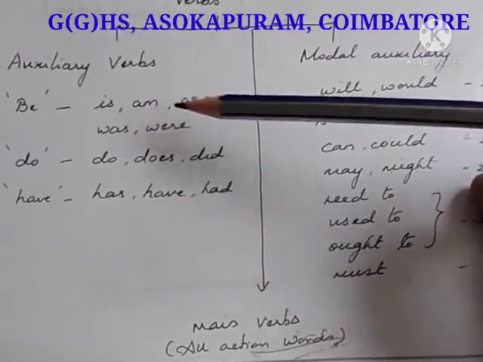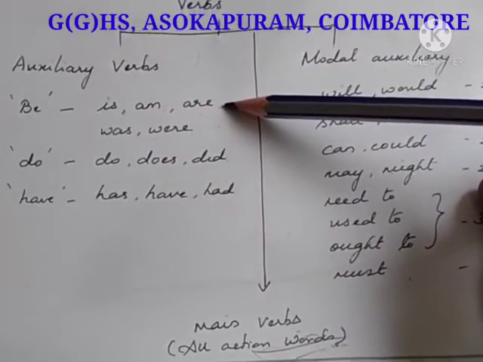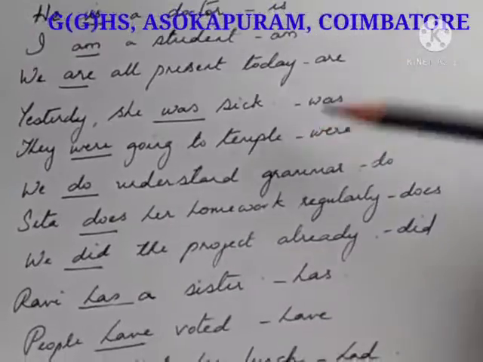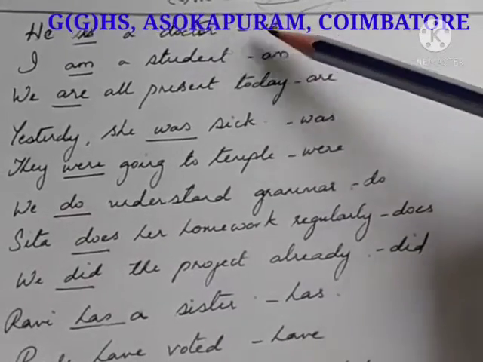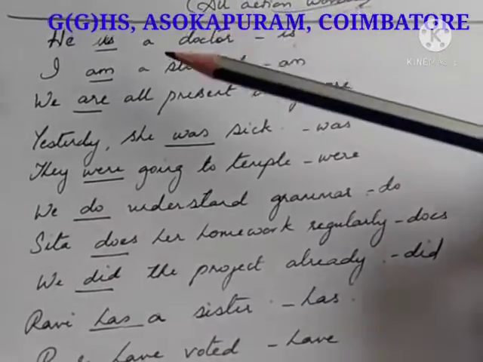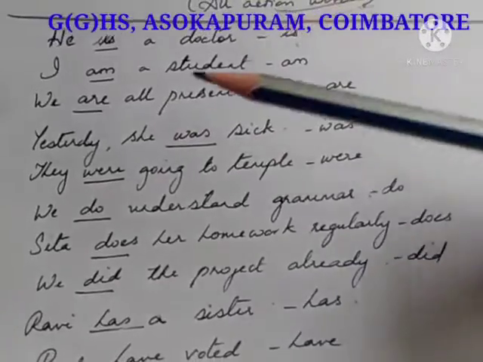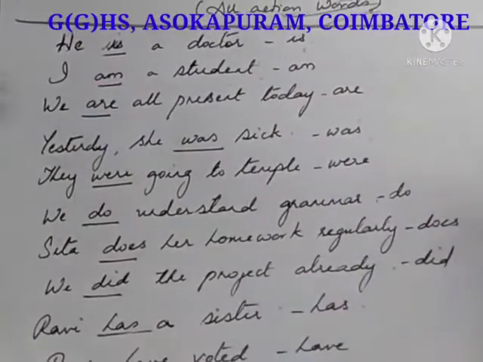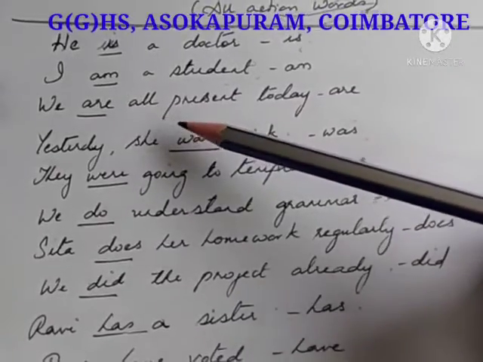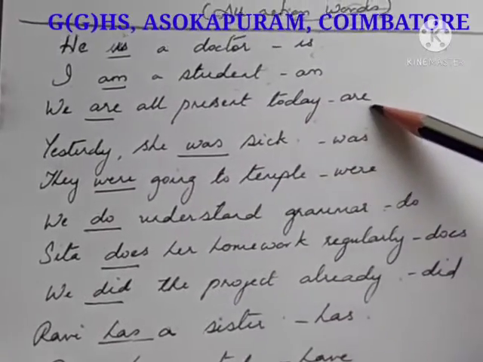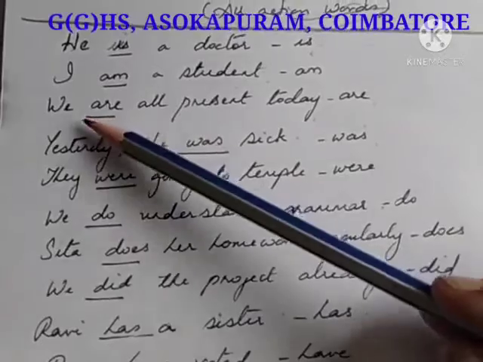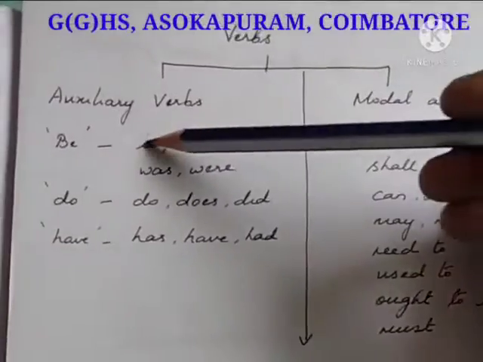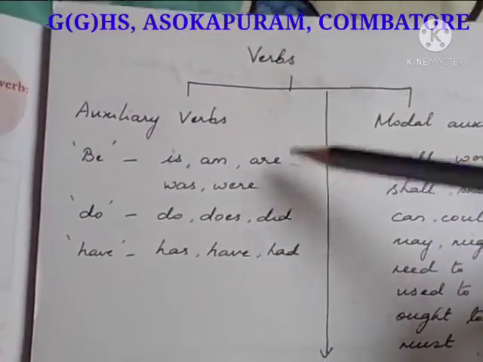When is, am, and are are used, it is in present tense. Okay. Now look at these examples. He is a doctor. Is is used in present tense, but the subject should be singular. I am a student. Am is present tense, but the subject is I. We all are present today. This is also present tense, but the subject is plural. Okay. So the first two are singular, are is plural.